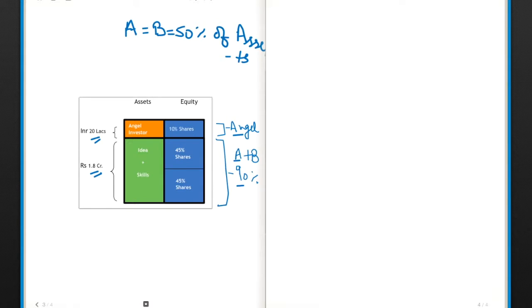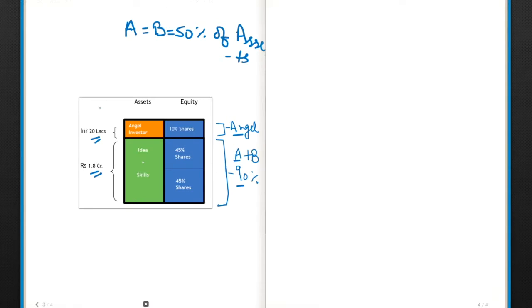We both have complementary skills and we come up with a great experience which can definitely be helpful in making this company big. So on that basis, we project that we need 20 lakhs for 6 months to develop the product and to hire initial members in the team. Okay, on that basis they talk to the angel investor and then they try to convince him to invest 20 lakh in the company.